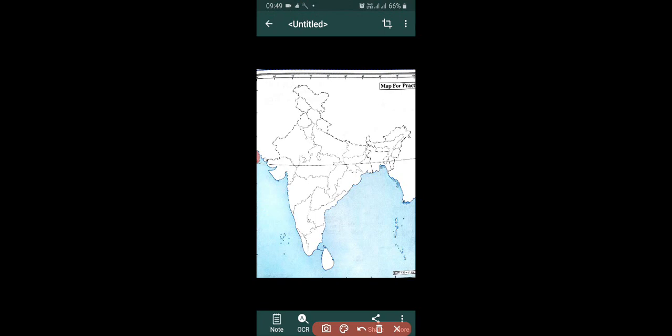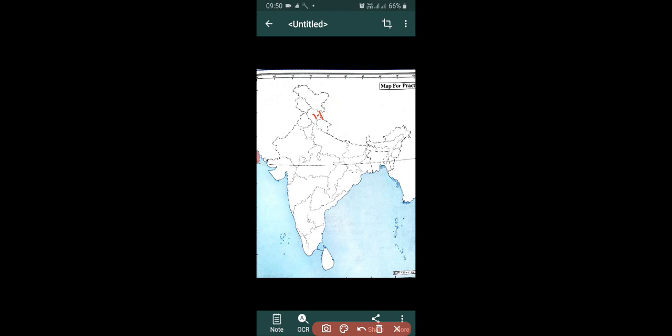This is Ladakh. Ladakh is a union territory. It's not a state, it is a union territory, and its capital is Leh. This is Jammu and Kashmir and its capital is Srinagar. And this one is Himachal Pradesh. This state is Himachal Pradesh and its capital is Shimla.